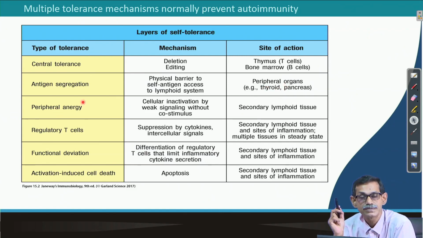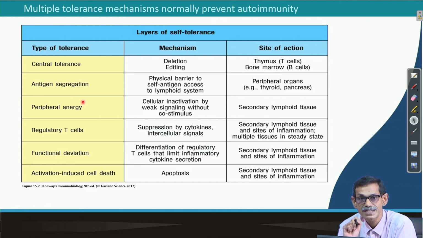Then peripheral anergy, which we have already discussed. Even after central tolerance, when cells are eliminated during development, either B cells in bone marrow or T cells in thymus, what happens next? They come to the peripheral blood, where they also interact with many cell proteins.